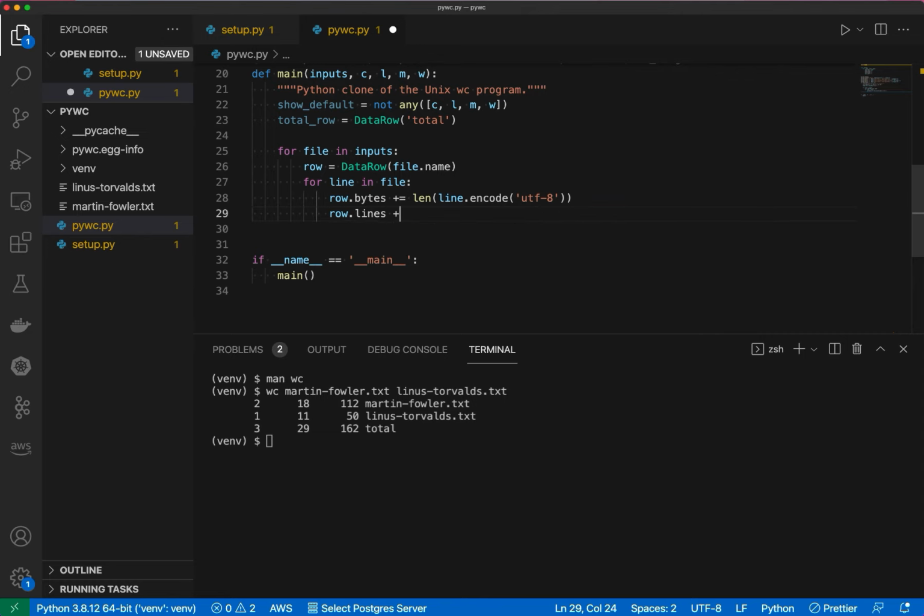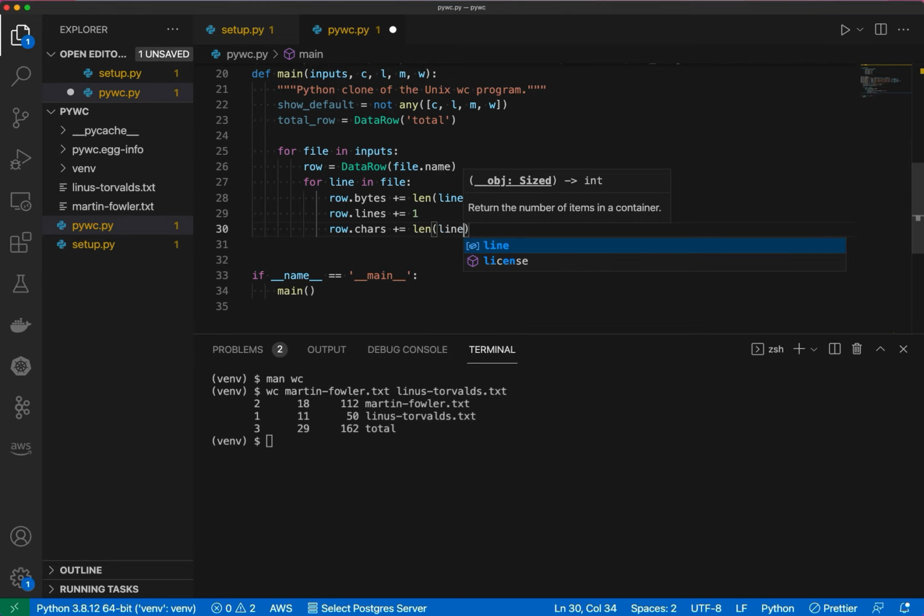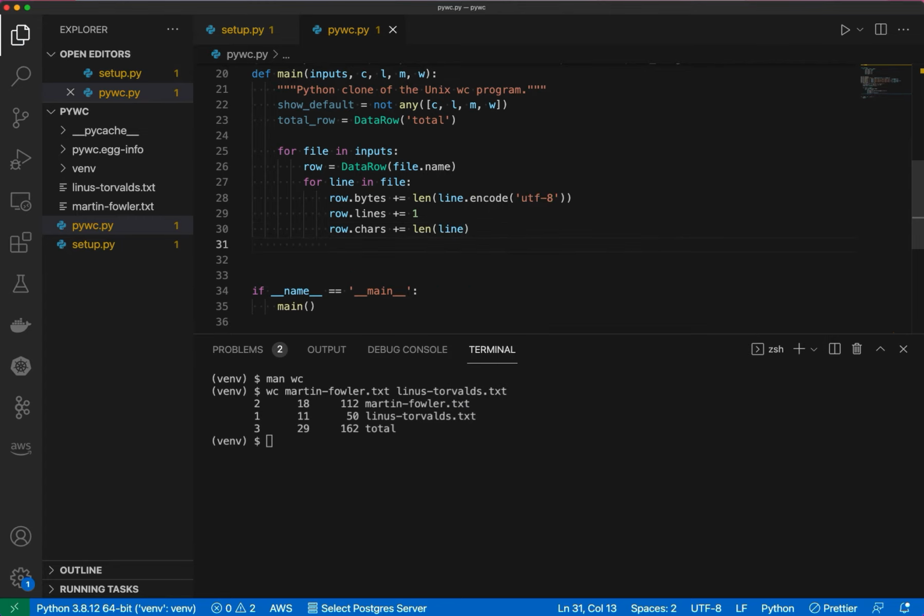Row lines is super easy, right? Just every single time we go through this loop, we increment that by 1. And then we have row chars, so for characters, that's just equal to the length of line, right? So that one's perhaps just about as easy.